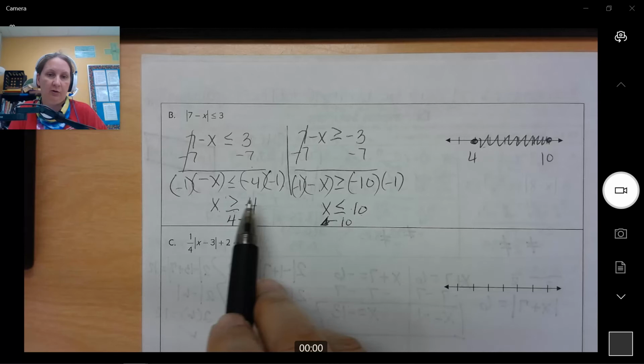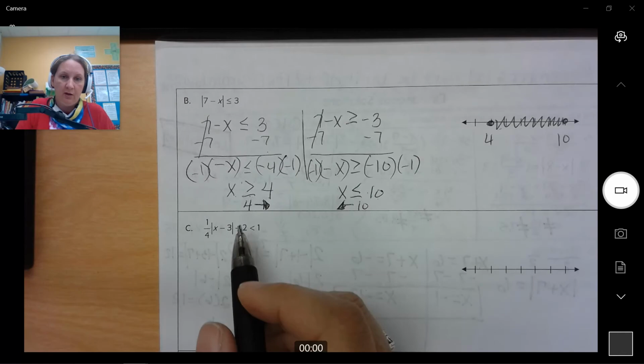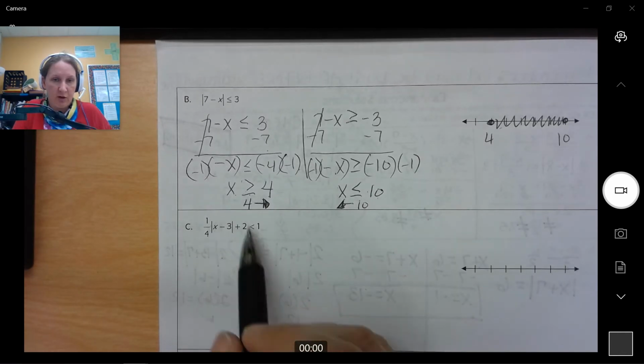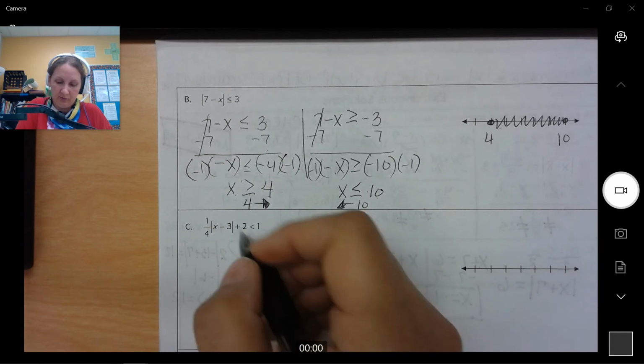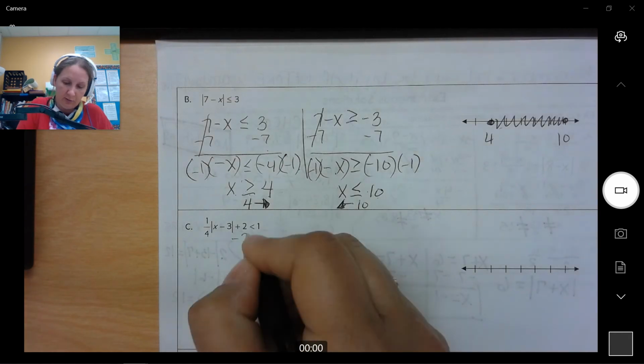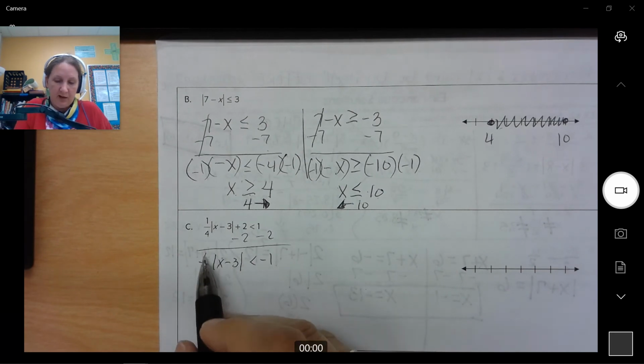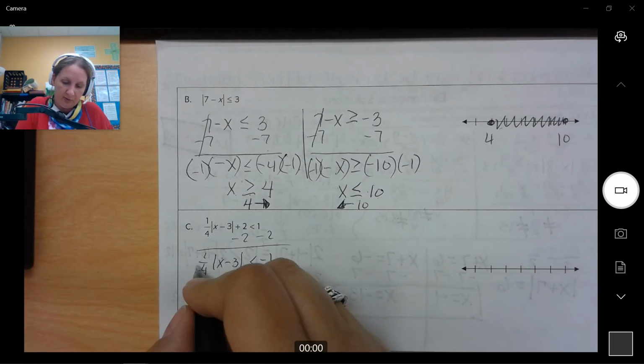Okay, one more example. Here is another one where we have to get all of the things away from the absolute value. So before we can even start, we have to rearrange our equation so that we do not have anything in front of or being added to that absolute value. The opposite of 1/4 is multiplying by 4. So we're going to multiply by 4 on both sides. That gets rid of that, and that leaves the absolute value of x minus 3 less than negative 4.